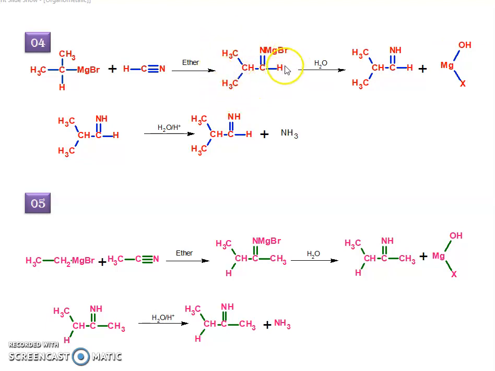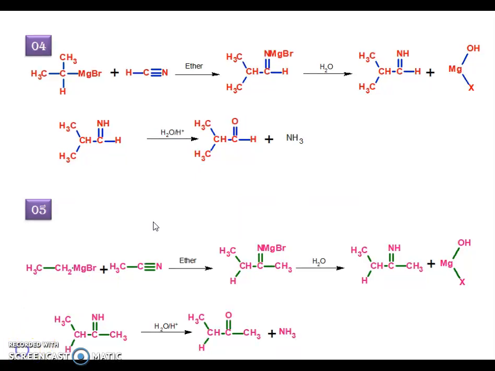This complex gets formed and is then treated with water to get the imine. Then this imine undergoes acid hydrolysis with water to get the final product, this ketone.